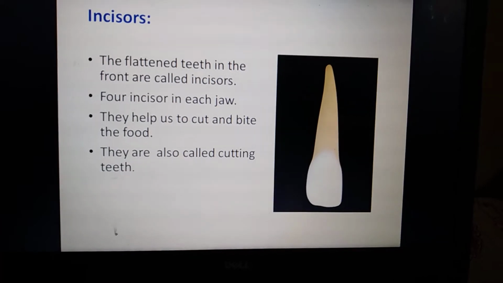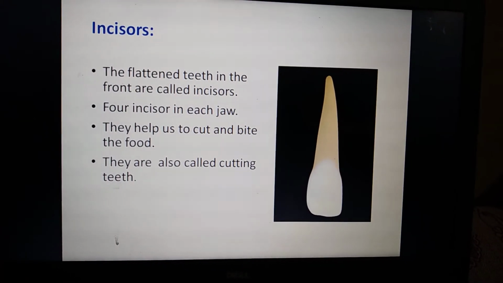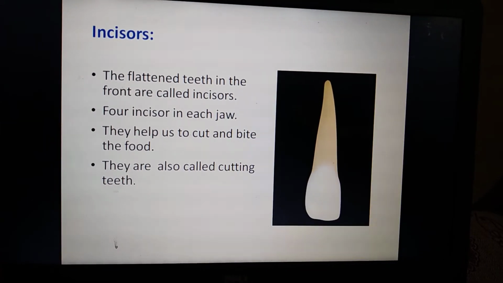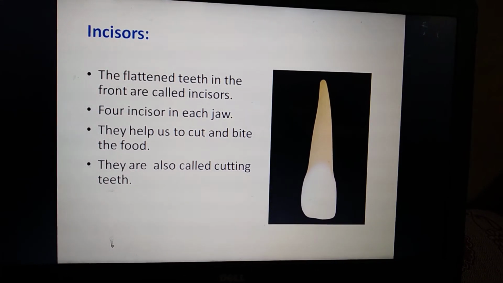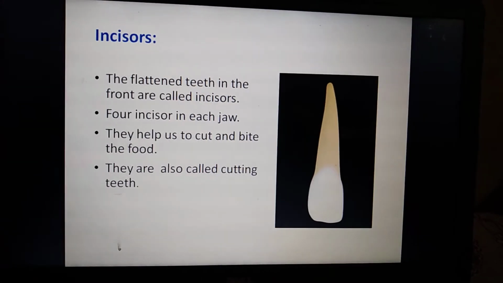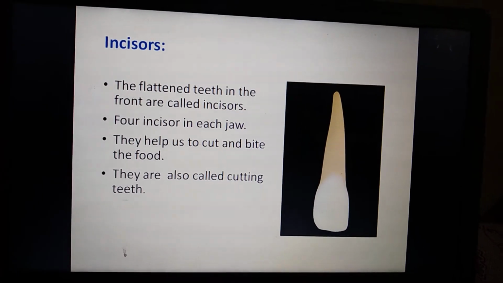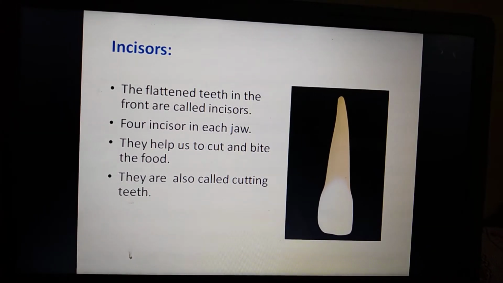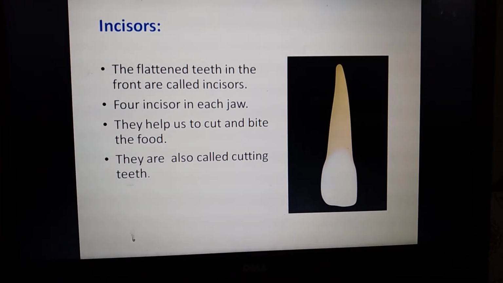Okay. So what is the use of incisor teeth? They help us to cut and bite the food. For example, when you bite an apple, after the bite you can see the complete teeth shape on the apple.